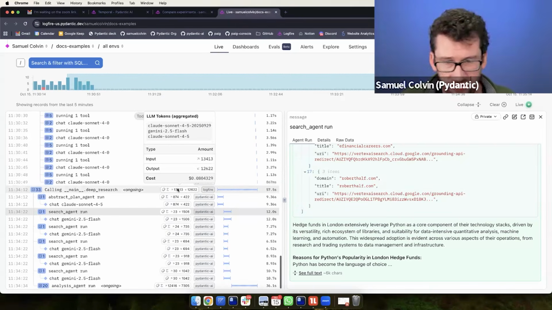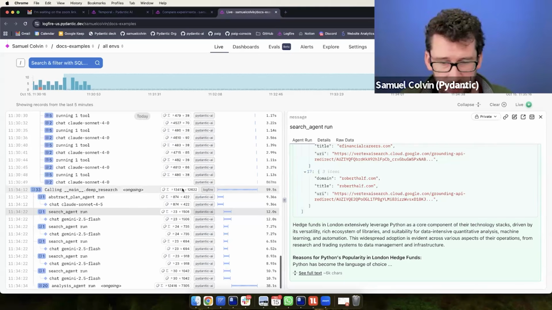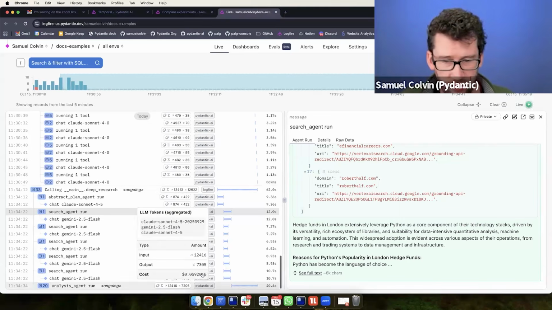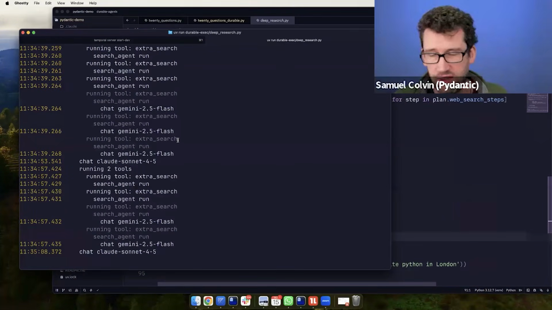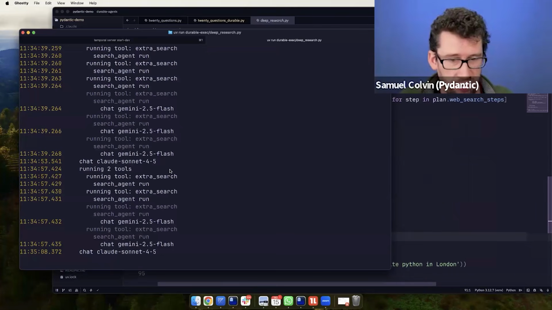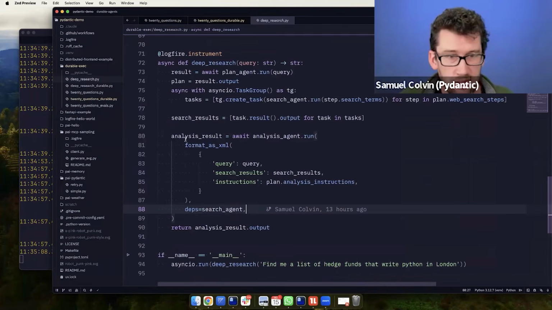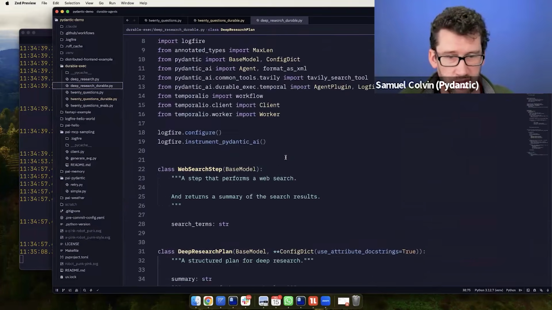You can see so far we've spent 8 cents on this particular run. We'll see what it gets to by the time it finishes. But obviously the problem with this is if I kill this now, it's just going to die, and I'd have to restart from the beginning if I wanted to run it again. So while that churns away, let me start introducing you to the durable execution example.